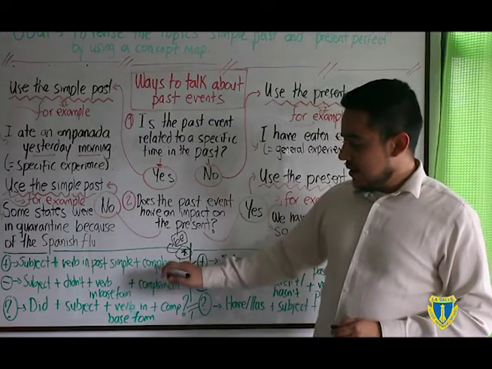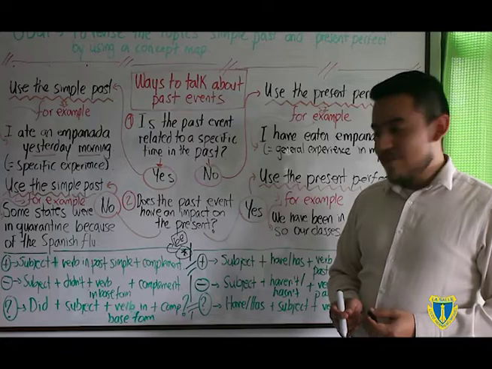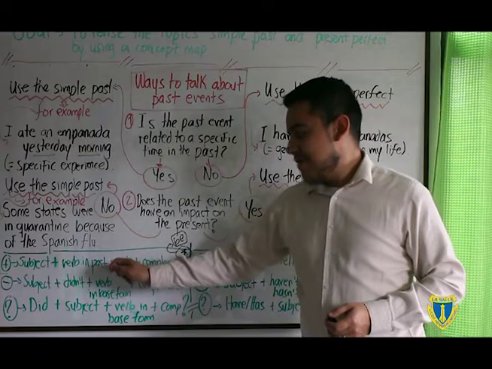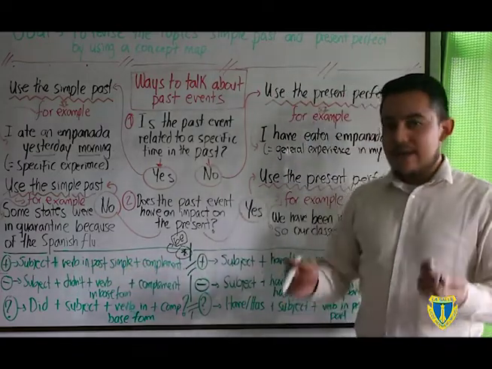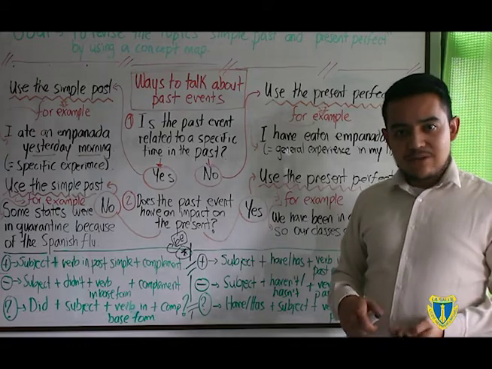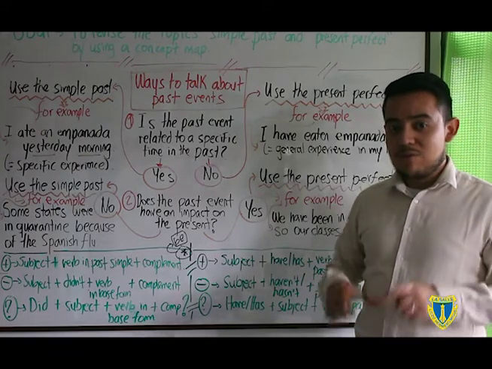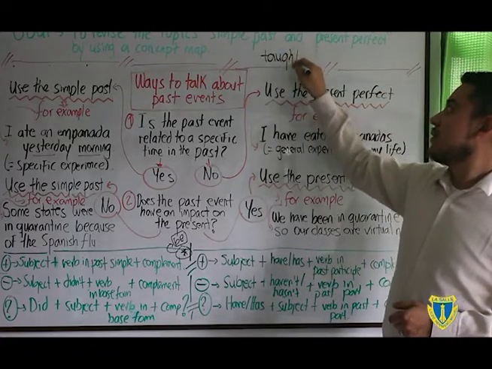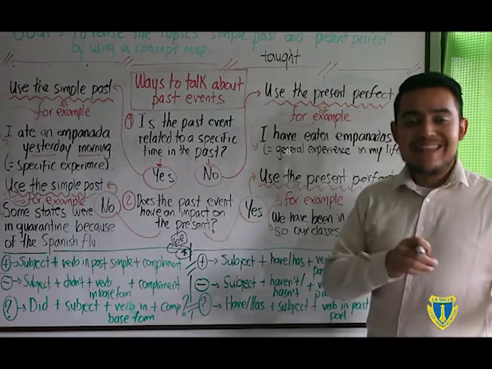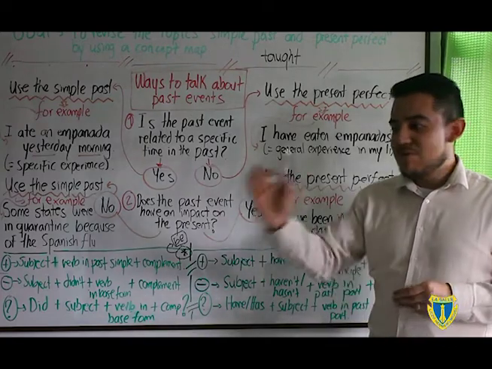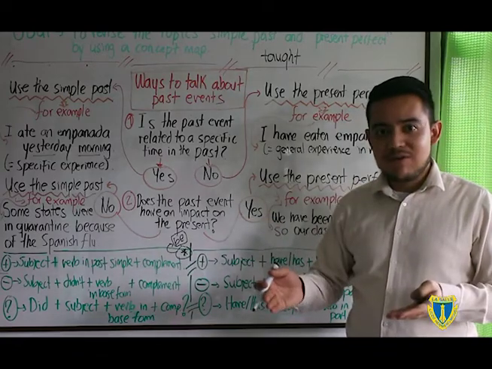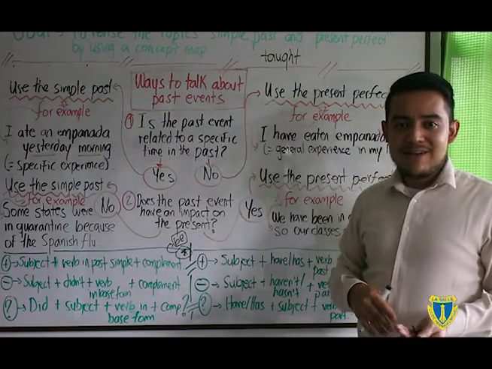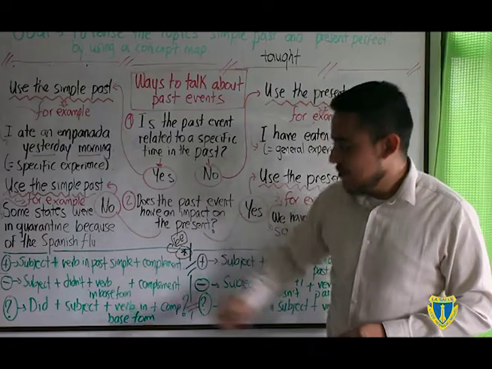At this point, the general structure of the past simple is, in the affirmative case, subject plus verb in past simple and the complement. An example of that is, I taught 3 classes today. So remember that taught is the past of the verb teach. So this is an irregular verb. You have to look for the list of irregular verbs in order to know if you have a verb like this or a regular one, okay? So this is the case of affirmative.